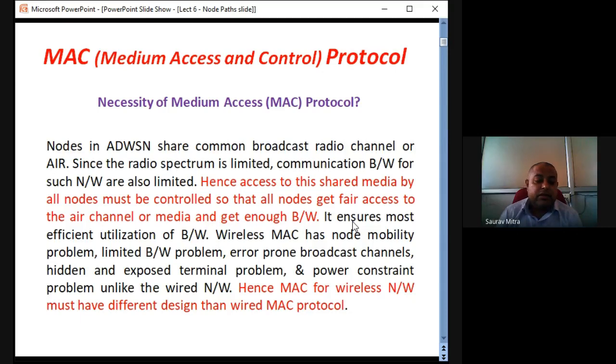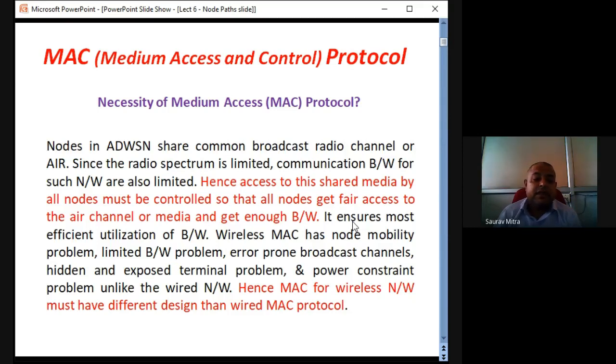So the MAC protocol should ensure that no channel is unnecessarily transmitting or receiving data, because unnecessary transmission and reception of data reduces the power in the node. So if some node is over transmitting or over receiving, that node will get drained out. So MAC has to check that the power constraint problem does not arise in case of the whole network.